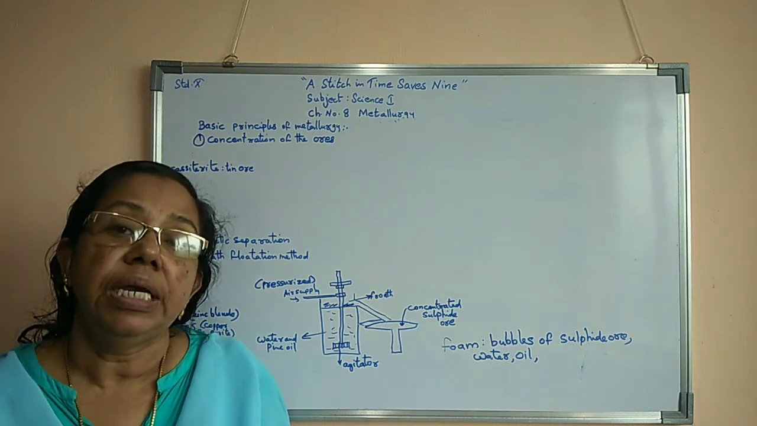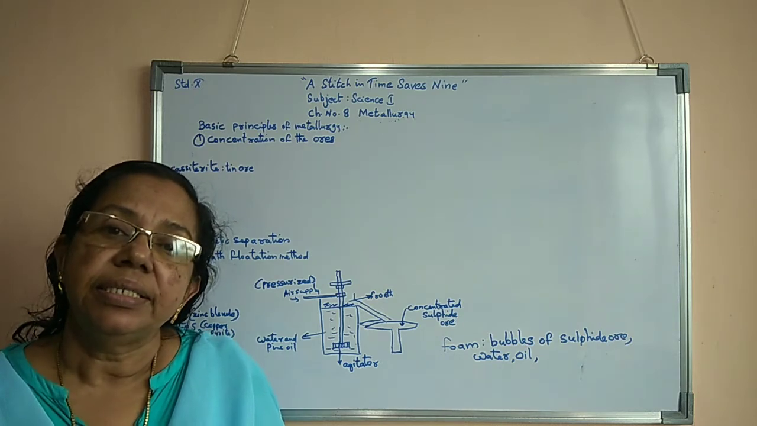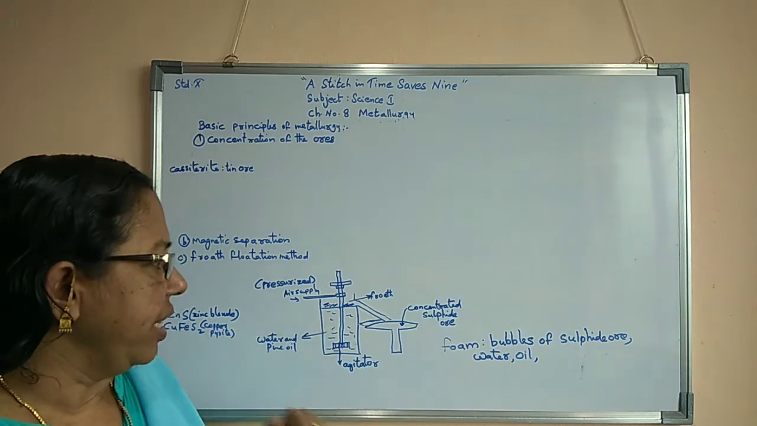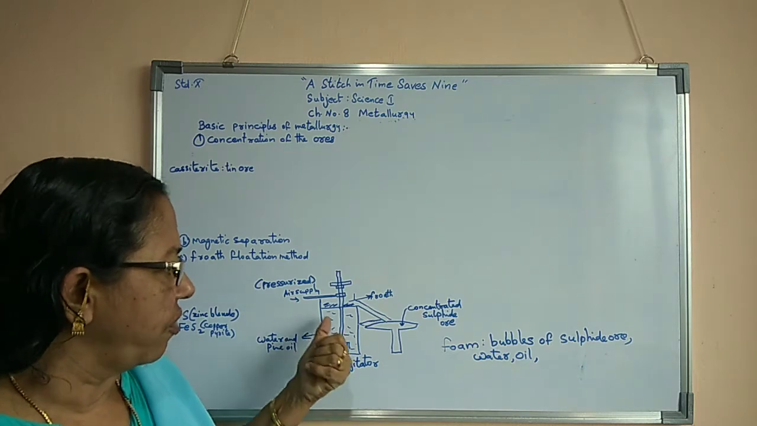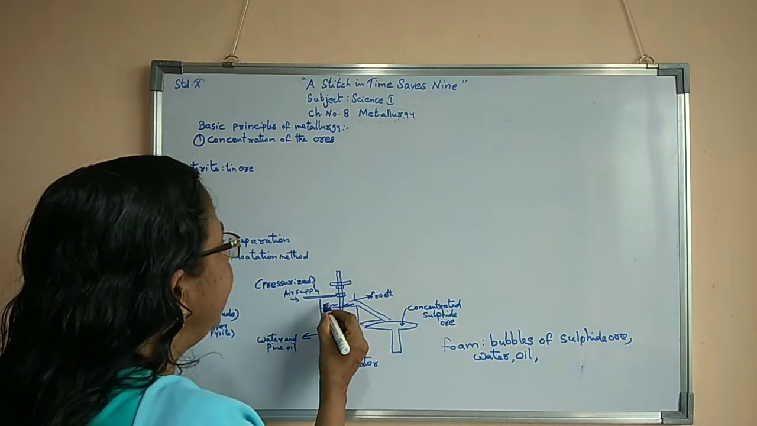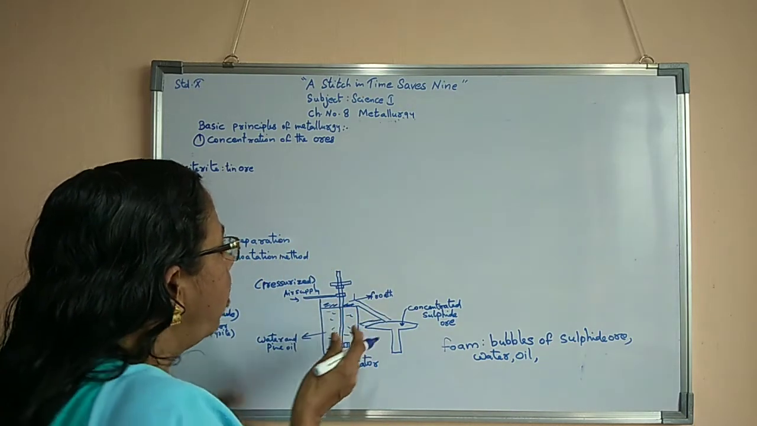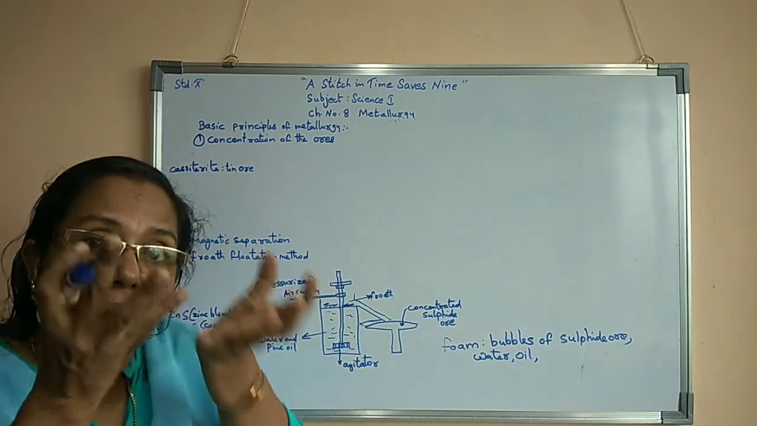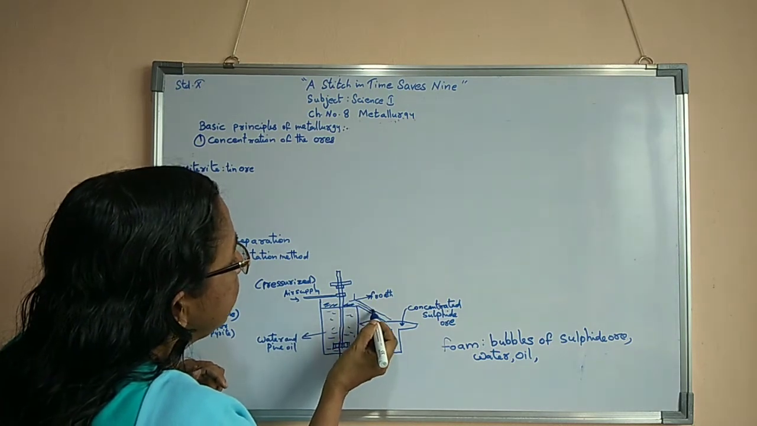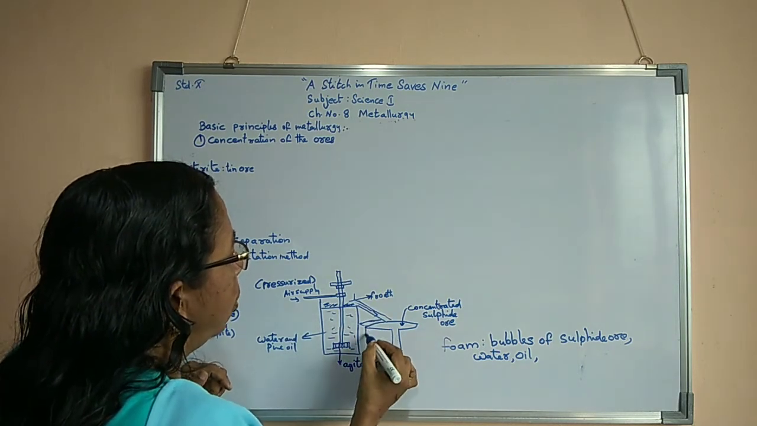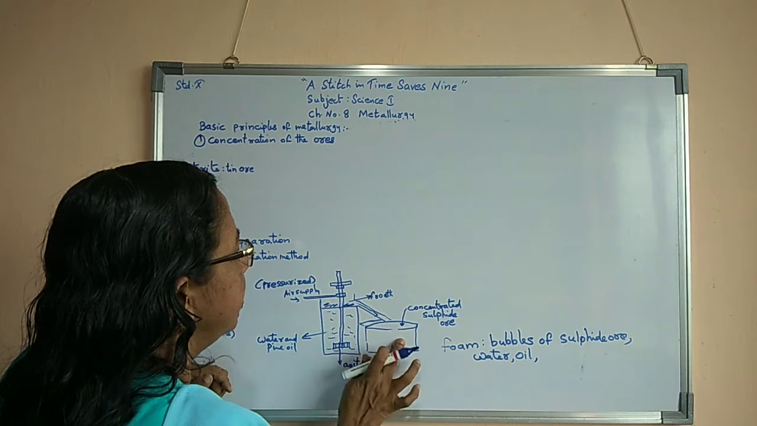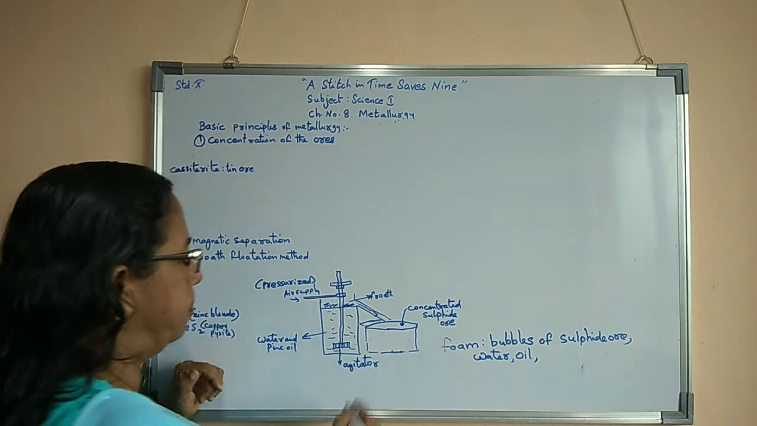Foam means a mixture of bubbles of air, sulphide ore, water, as well as oil. Oil will be there, water will be there, sulphide ore will be there, even the air will be there. Such a mixture will come up. This foam, lather-like, bubble-like mixture which is coming up, is known as froth. Then that froth we have to collect into another container, or a device, or a tank.